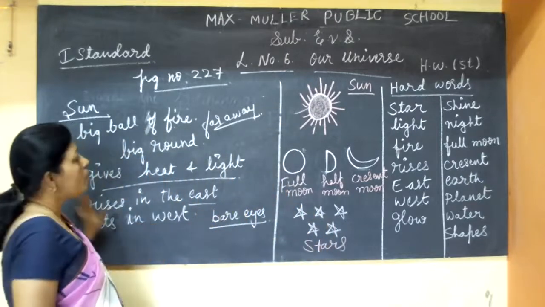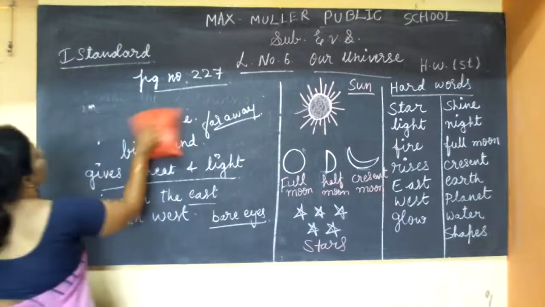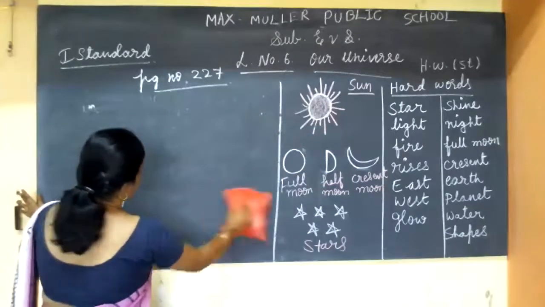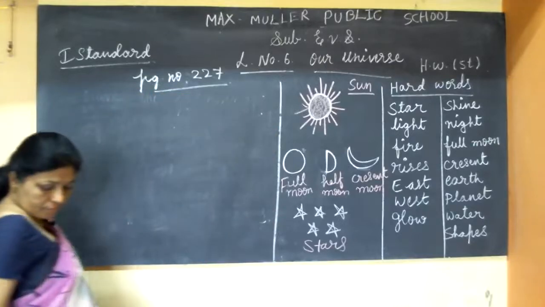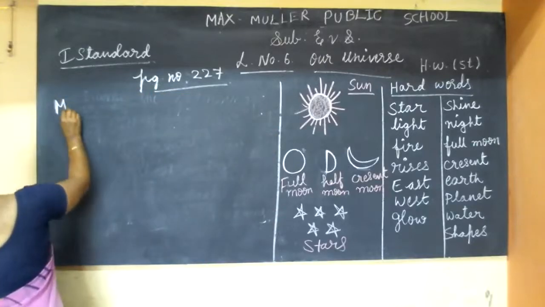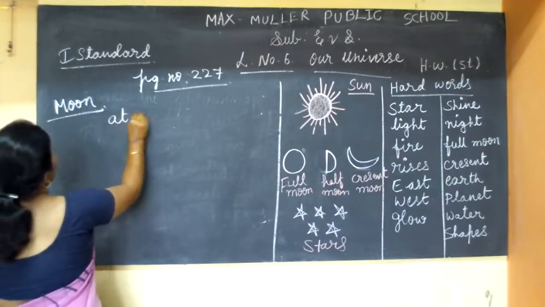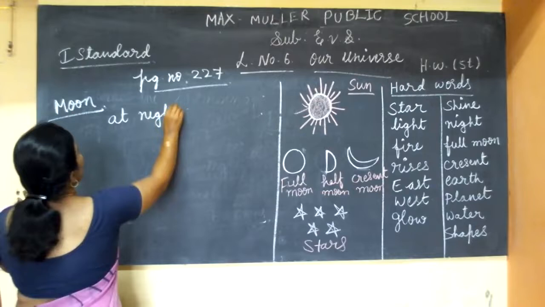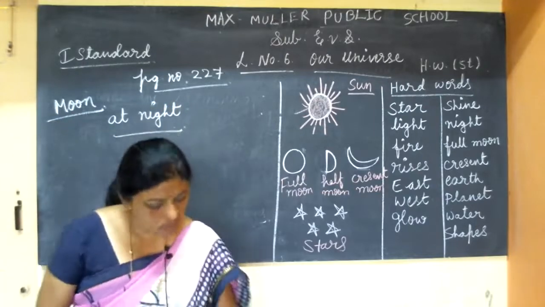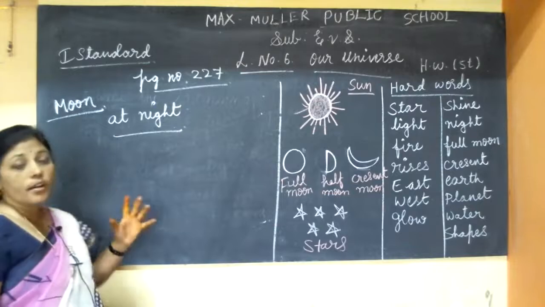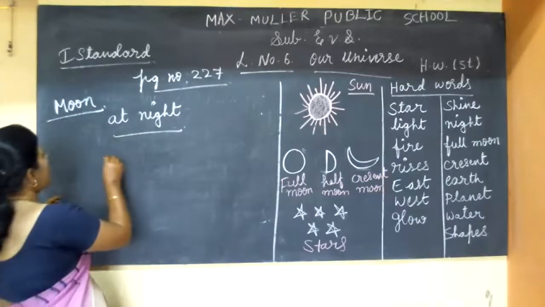Then let us come to the moon. We see the moon at night, isn't it? It looks like a round glowing ball.